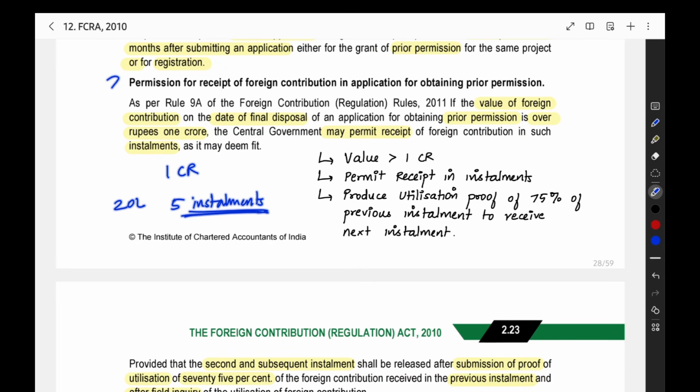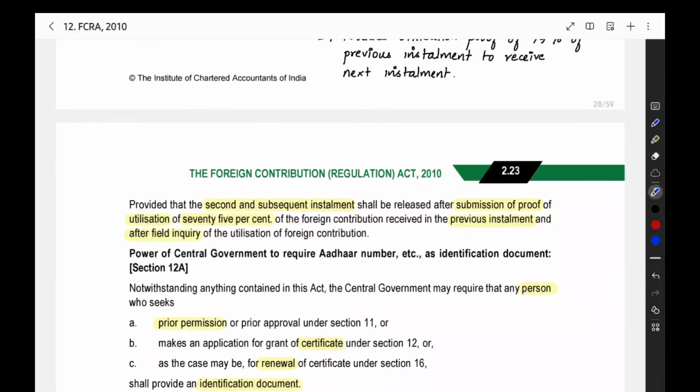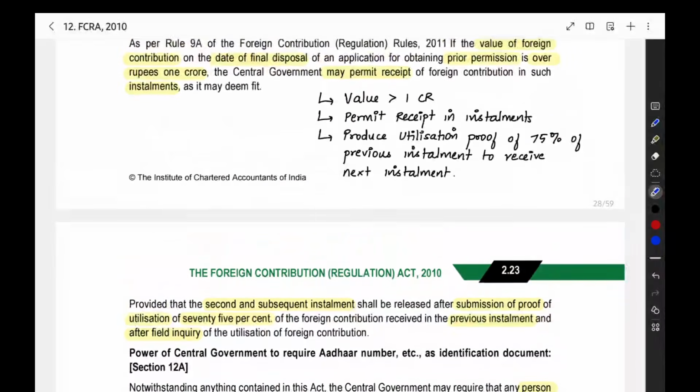Like that, the central government can give you any condition. That power also they have. And the 5 installments you are getting, right? For example, you have received the first installment of 20 lakhs. Before receiving the next 20 lakhs installment, you have to provide proof. What proof? Utilization proof that you have utilized the 20 lakhs properly.